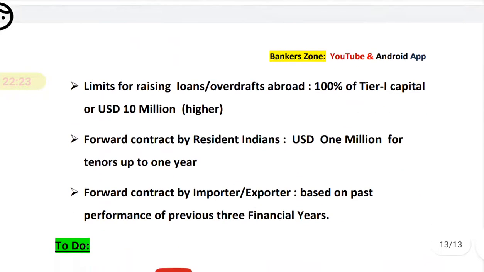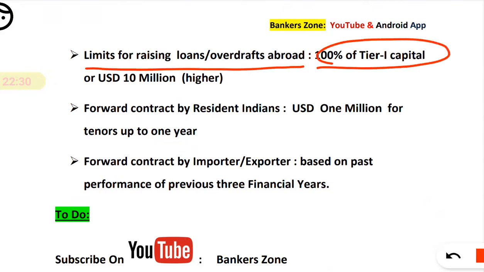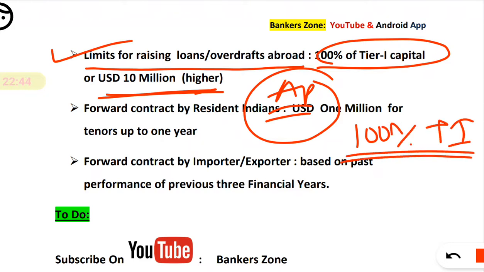Next, the limit for raising loan or overdraft abroad is 100% of tier 1 capital or 10 million, whichever is higher. So what is the limit for the authorized person? An authorized person can raise funds subject to a maximum limit of 100% of tier 1 capital or 10 million, whichever is higher, as a loan or OD from abroad.